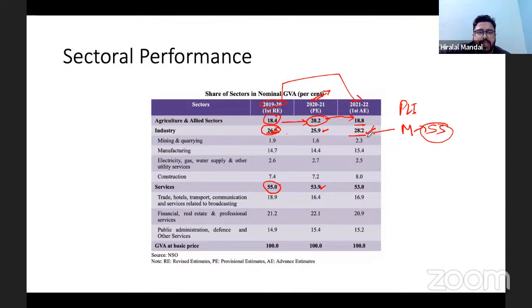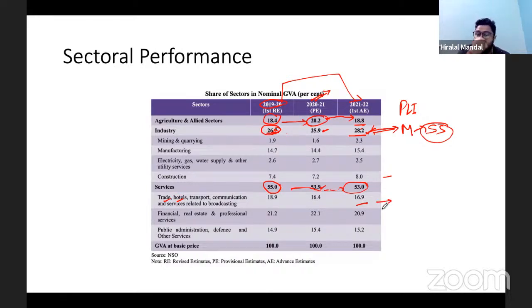We can expect its contribution to continuously increase in the next few years, whereas the services sector's contribution is continuously going down. The contribution of agriculture and industry is going down. It is happening largely because some of the sectors are still not opened, for example, trade and hotels. These are some of the sectors which are yet to open.